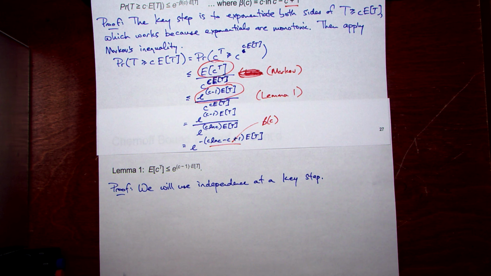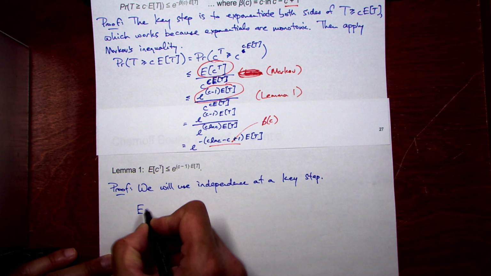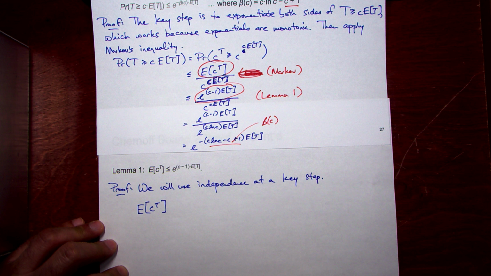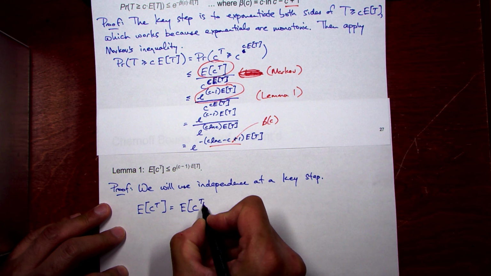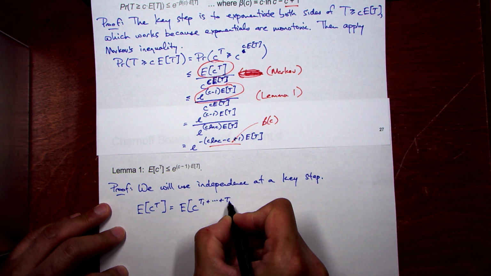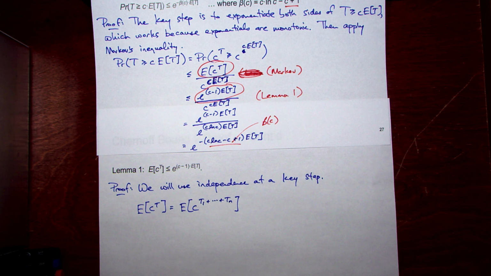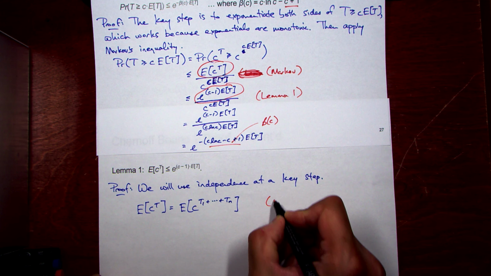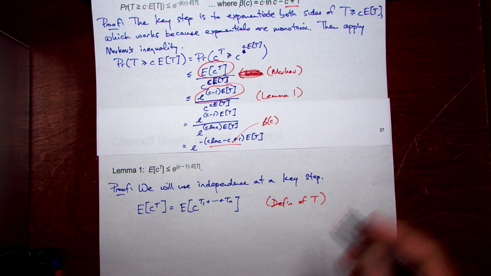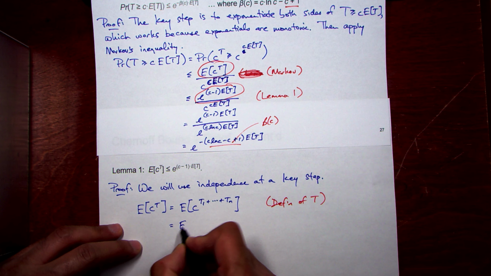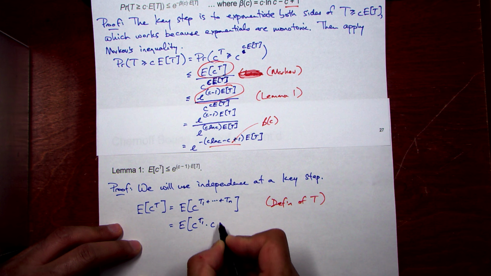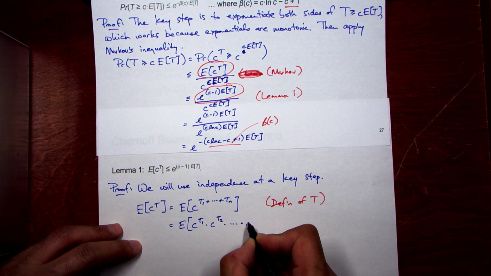So what are the steps? The expected value of c to the T. T is just the sum of all the little t's, so t1 plus t2 plus up to tn. And by the exponent rules, we can write this as the expectation of c to the t1 times c to the t2 times up to c to the tn.